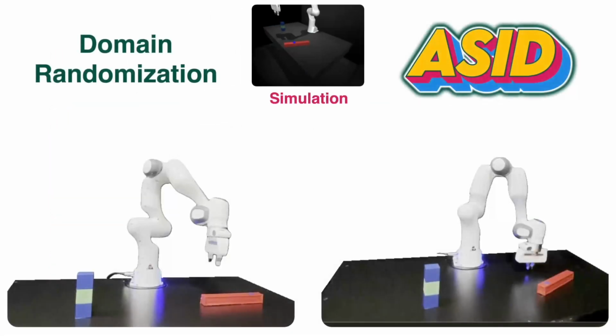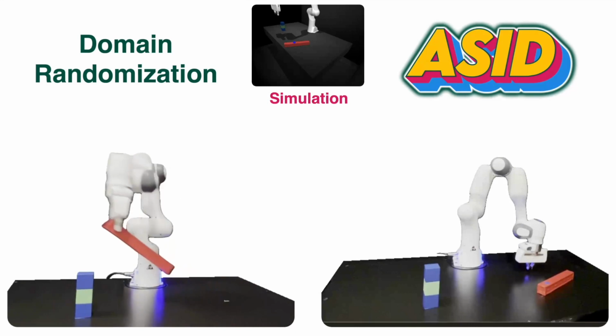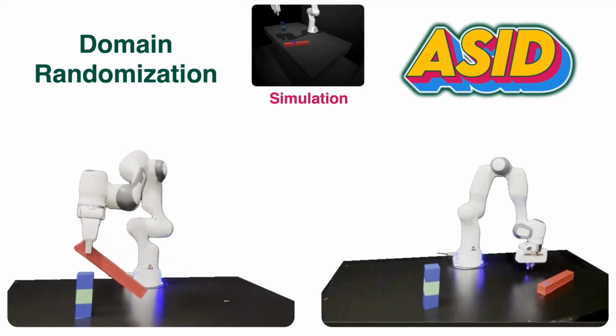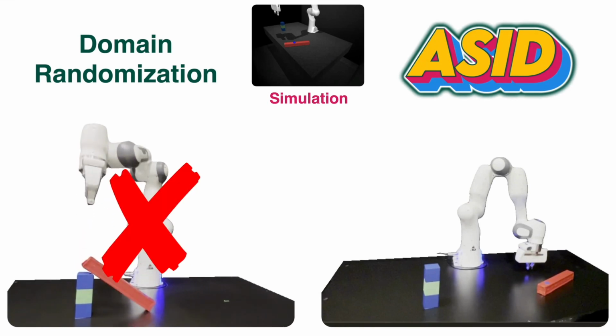Let's see what happens when we transfer such a policy back to the real world. As we can already see, the policy trained with domain randomization fails catastrophically because it tries to learn a policy that works for all possible configurations seen in simulation. It therefore converges to an arbitrary action that does not solve the task in the real world.